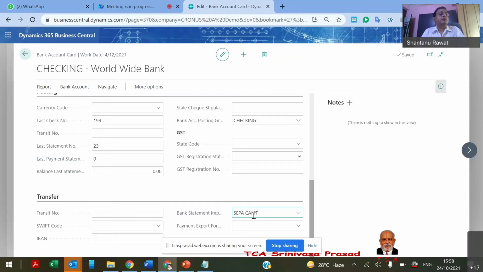Why is this relevant to us? Because if my bank is following this SEPA format, through the API we can automatically import the bank statement here for my reconciliation and checking purposes. I don't need to go for the bank statement separately. The system will automatically capture the bank statement and push it there. With Yes Bank, we did this recent integration in PrincePies, so all the bank statements are automatically coming over there.